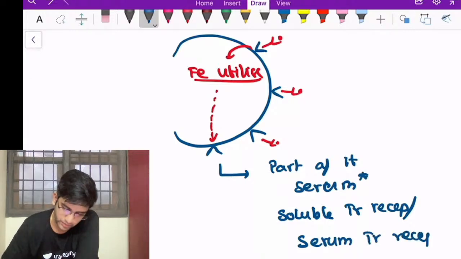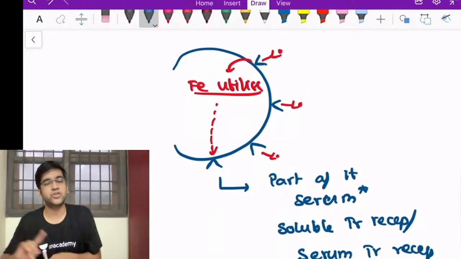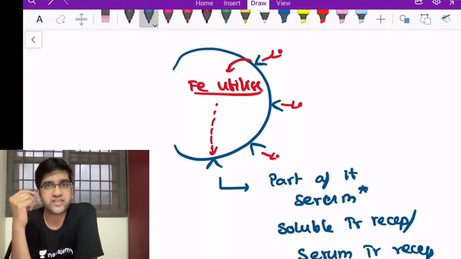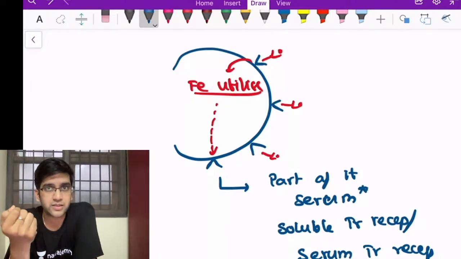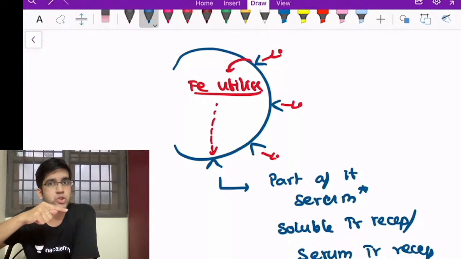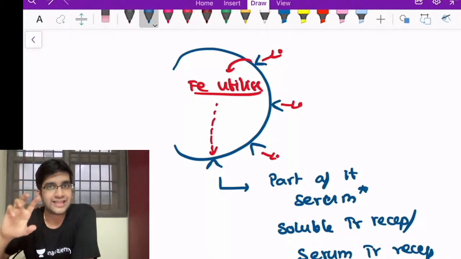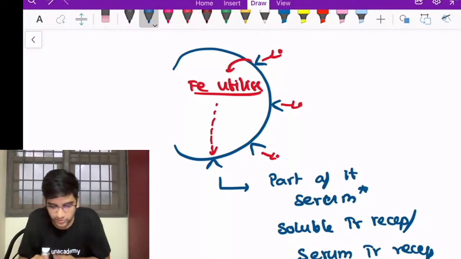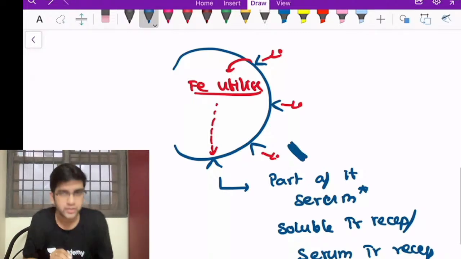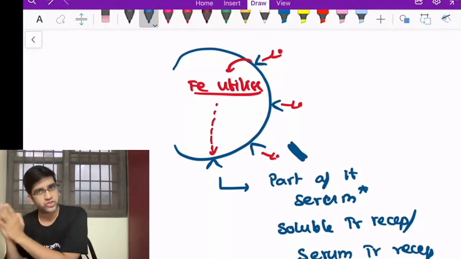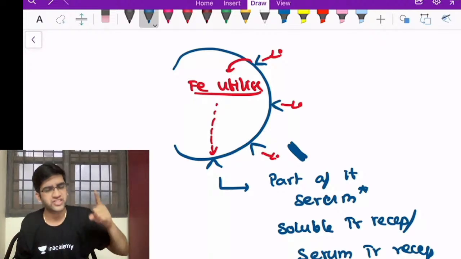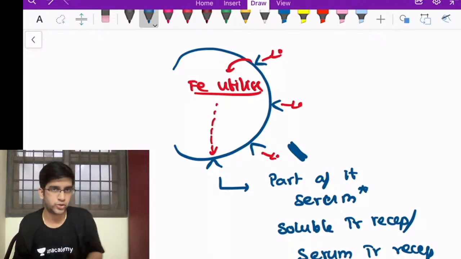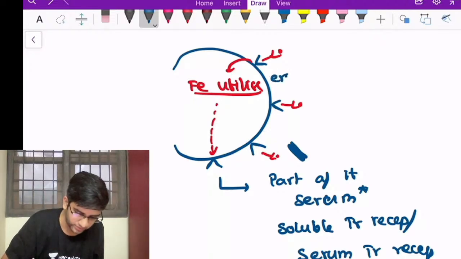So in other words, it's based on the recycling mechanism. If my body is able to have lots of transferrin and utilize lots of iron, the amount of transferrin receptors on the erythroid will increase. At the same time, the amount of transferrin receptors in my serum also will increase, right? These both reflect each other. More soluble transferrin receptor means more receptor is there in my RBC or my erythroid also. This is what happens in my erythroid.